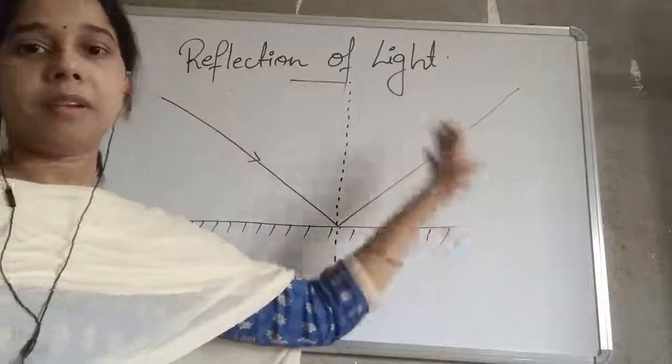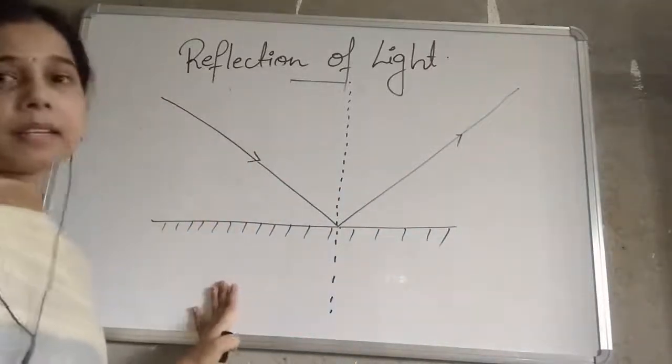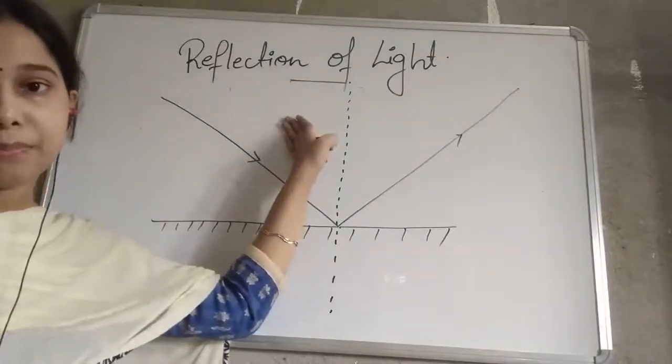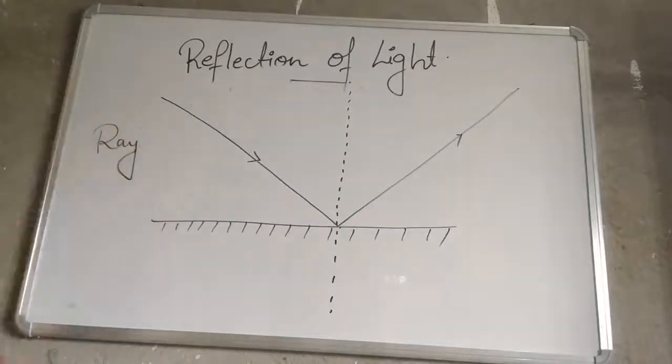This is what reflection is. On this basis, we will try to understand some of the terms related to the reflection of light. The first thing is the ray.